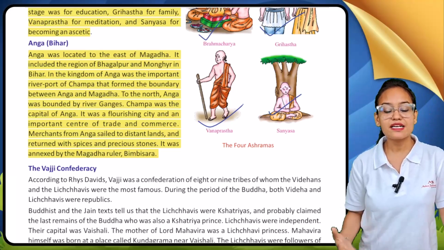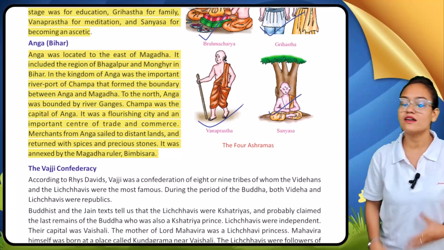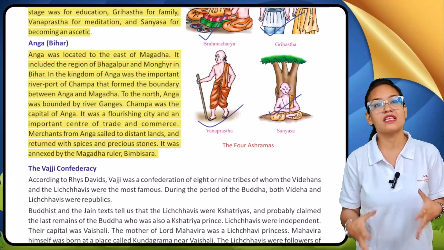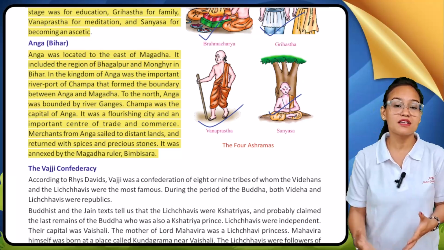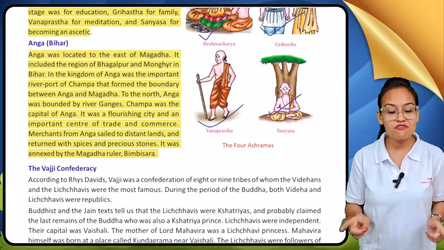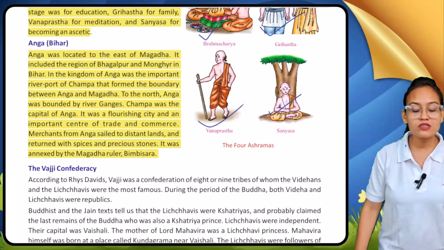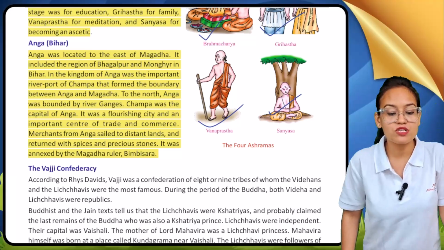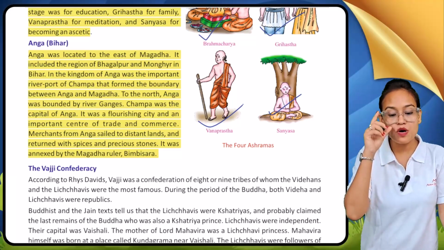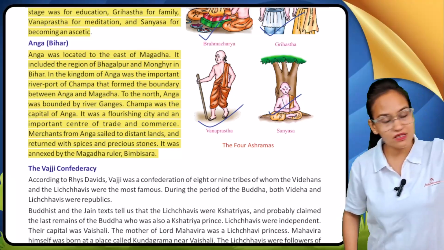In the kingdom of Anga was the important river port of Champa. When the kingdom of Anga flourished, they made an important river port, and Champa forms the boundary between Angadesh and Magadh. In the north, Anga was bounded by the river Ganga, and in the east the Magadh kingdom is located.